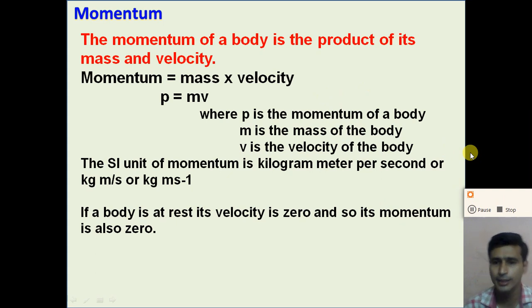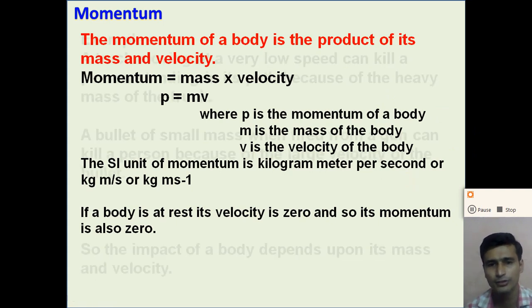So dear student, momentum is a physical quantity that matters when the object is in motion. Momentum is very important compared to velocity. Velocity is important when the object is in motion, but momentum has more impact. To understand the effect of momentum in motion, let us see some examples to understand that momentum is more important compared to velocity.